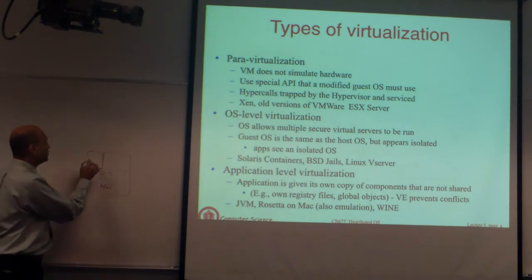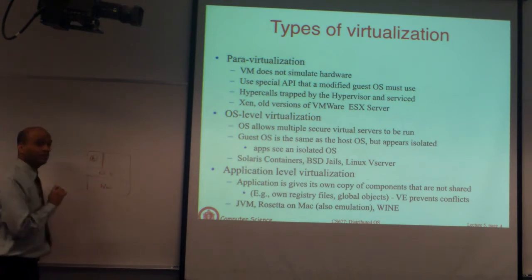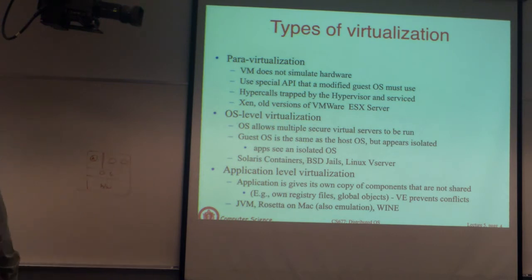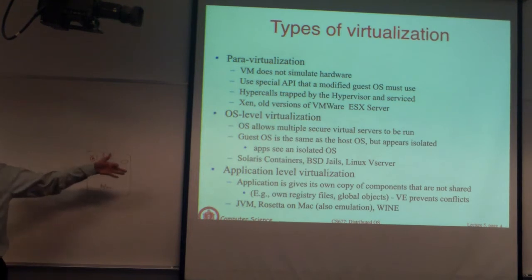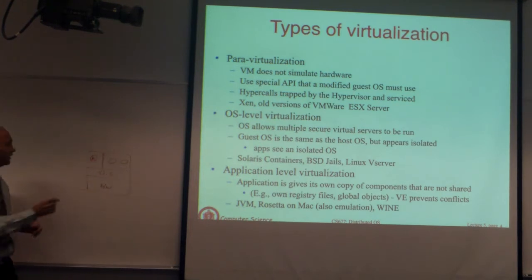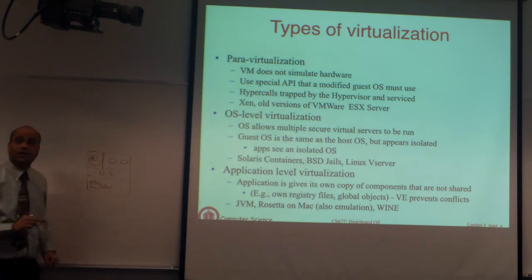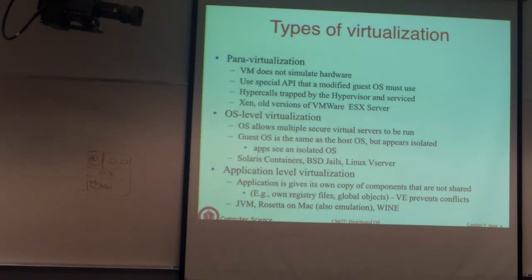The processes that are running here, applications, cannot see or access processes that are running in other containers. So they are isolated. It looks like this process sees the OS, but it doesn't see anything else. You can also isolate the disk and say within this container you can only access this partition but not other partitions.